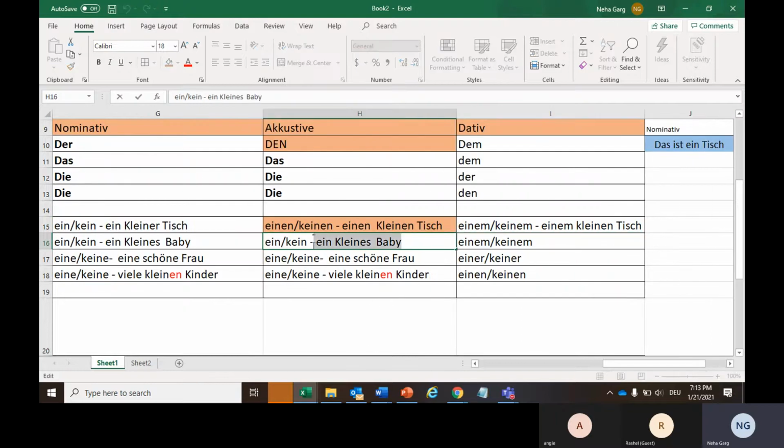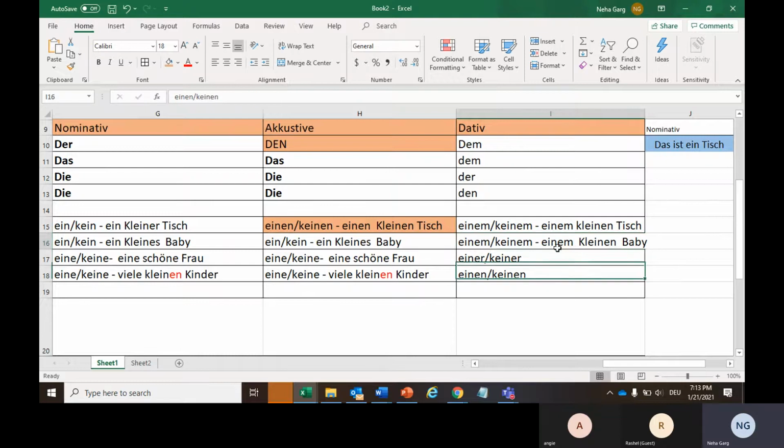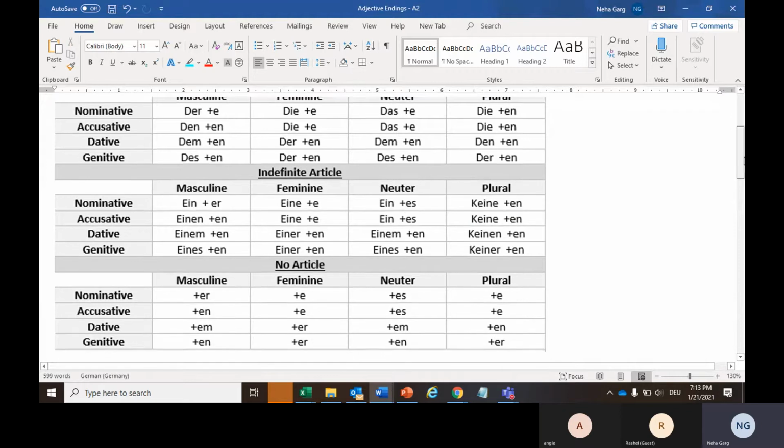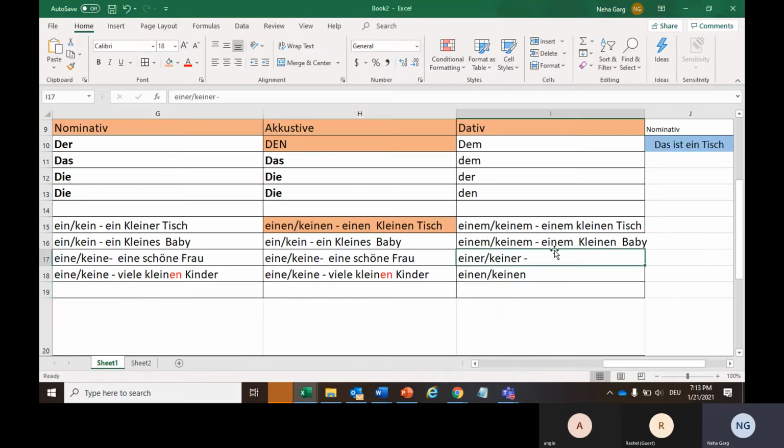So here what I will write, einem kleinen Baby. Einem will remain the same, and then with klein I will add extra en like I have done here. Now, if I talk about feminine and plural case, here also I will be adding extra en.